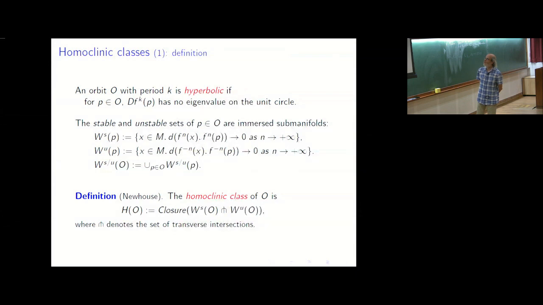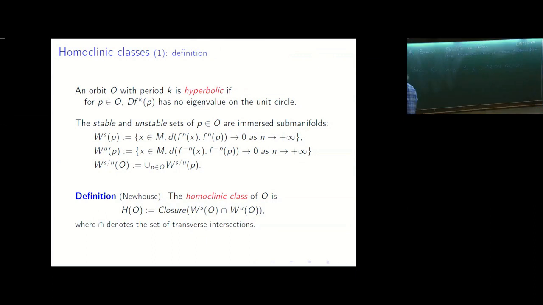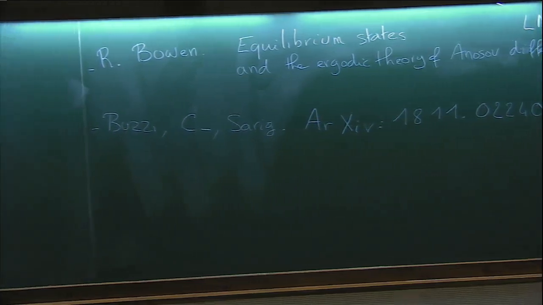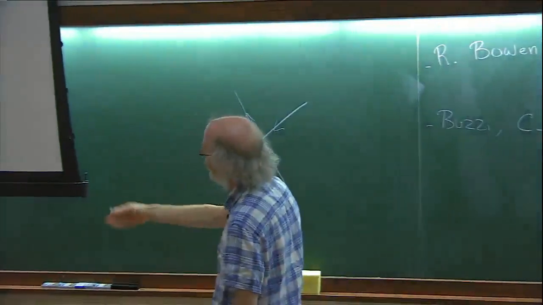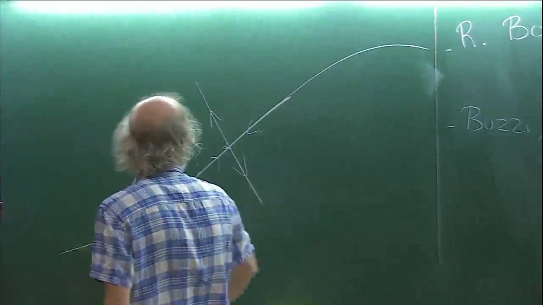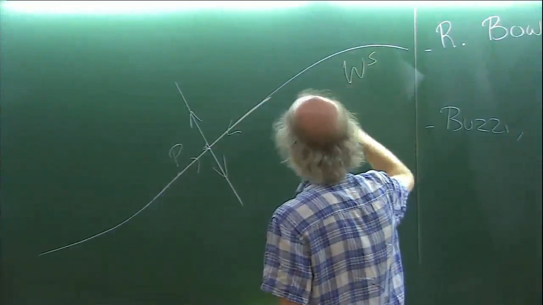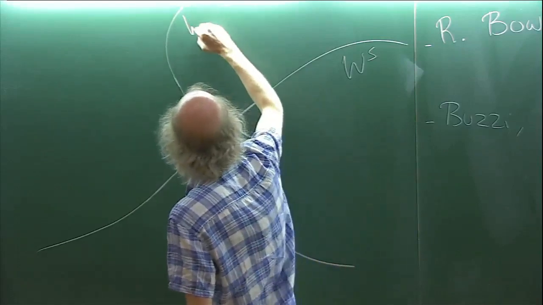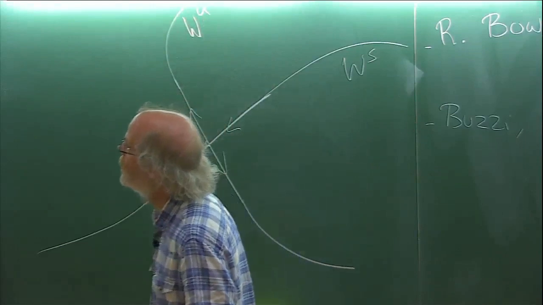And to such a periodic orbit, let me do a picture here that you have already seen. You have, let's say, a fixed point, and you have these two spaces, stable and unstable. And then if you look at a point that converges to the periodic orbit by forward iteration, what you find is an immersed submanifold tangent to the stable space. And if you do it in the past, you find what we call the unstable manifold.